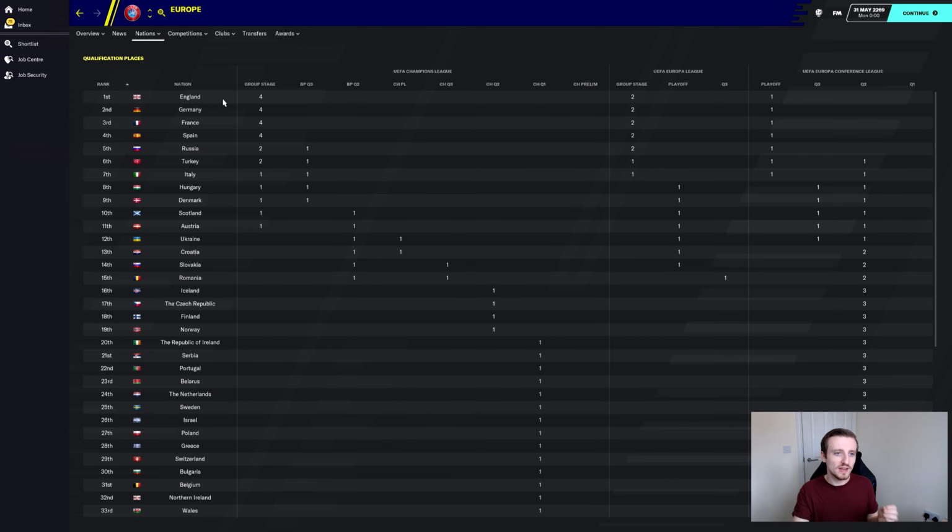So if we actually go to the qualification places, we can see England is very much top of that list. They have the highest amount of spots available. You've got Germany, France, Spain, which you can expect to see. Italy has dropped down now below Russia and Turkey, which considering the fact, if you've seen part one, we know that Trabzonspor randomly won a few Champions Leagues and Europa Leagues and so on. So I'm not that surprised to see Turkey doing that well.